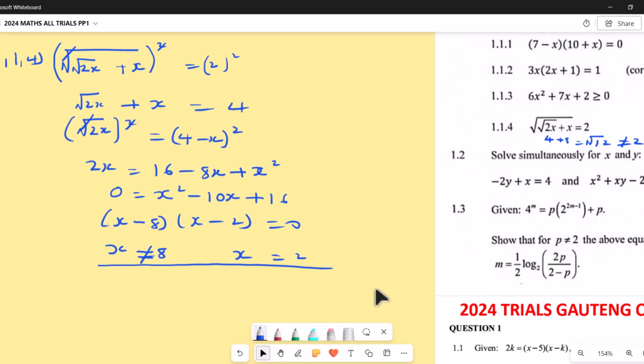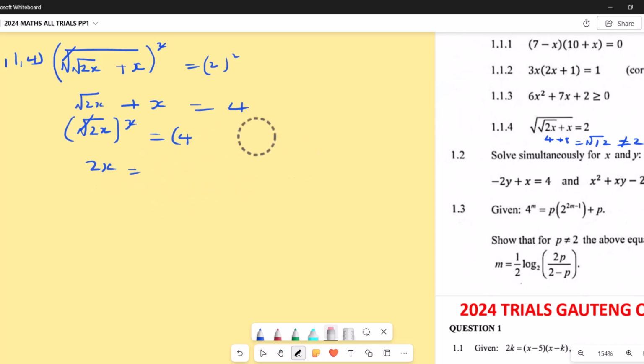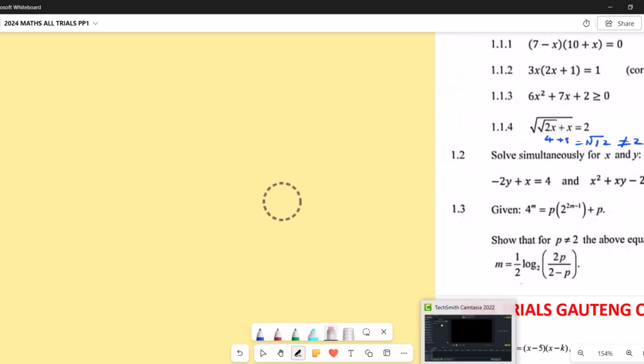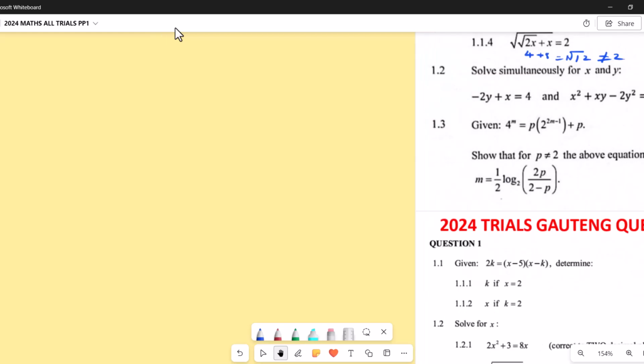I'm cleaning up the board again here. Oh yeah, question 1.2, solve simultaneously.